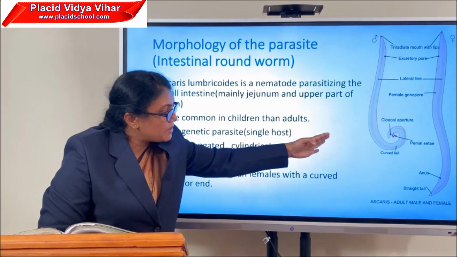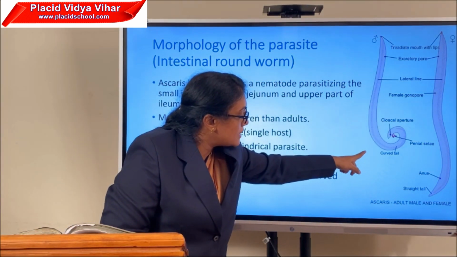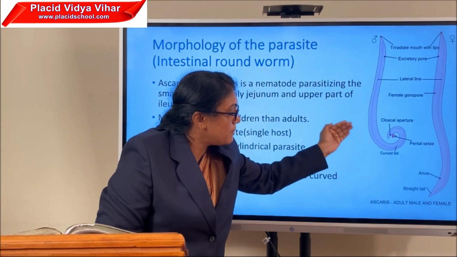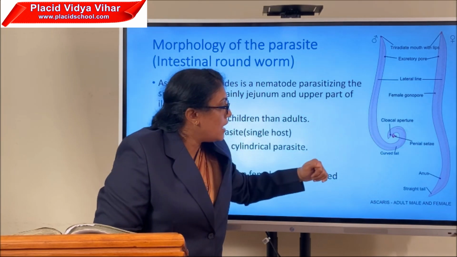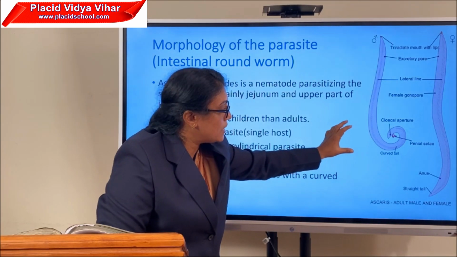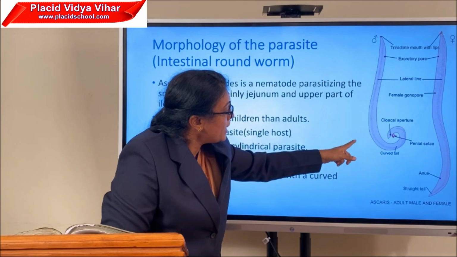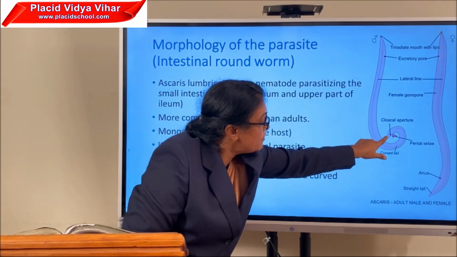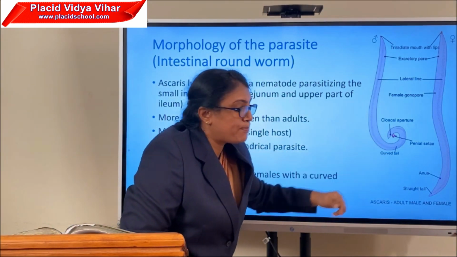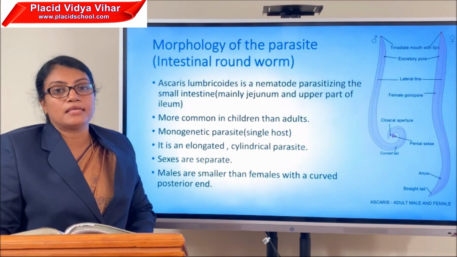About the morphology of the parasite, you can have a look at the diagram provided here about the Ascaris. Sexes are separate; both male and female Ascaris are present. The male Ascaris is shorter than the female one, and also the male Ascaris has a curved posterior end where the penial setae are present. So we can easily distinguish the male and female Ascaris.